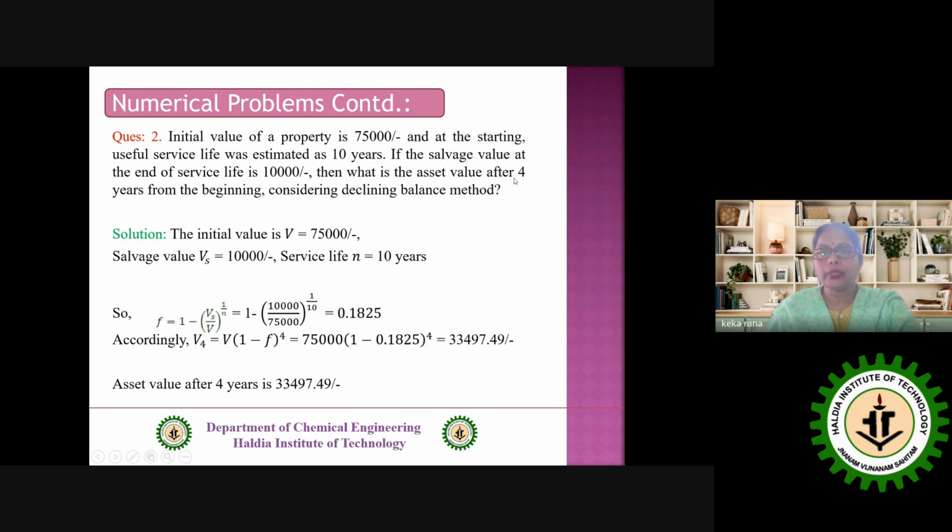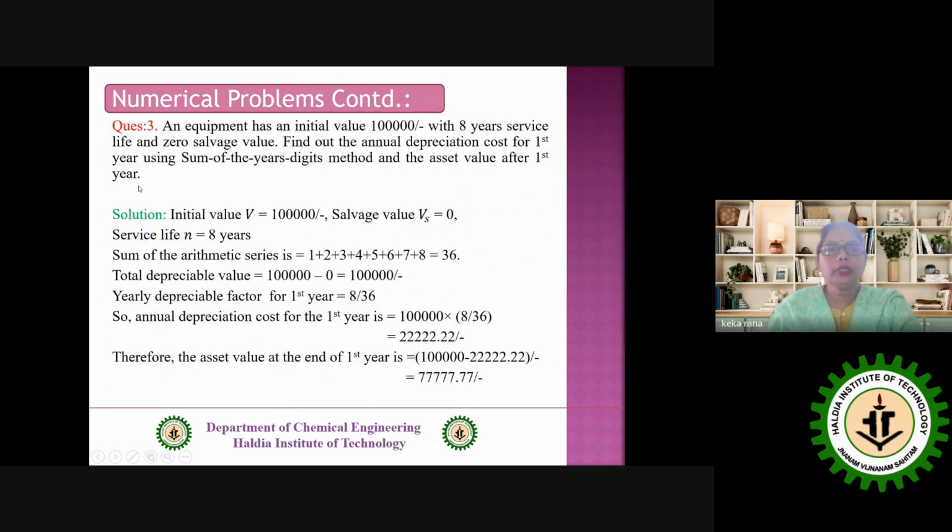Now the asset value, that is V4. V4 is equal to what? V into 1 minus a to the power 4. Putting all the values over here, we have the value. That is your asset value after 4 years by this declining balance method. Then you go for the next problem.